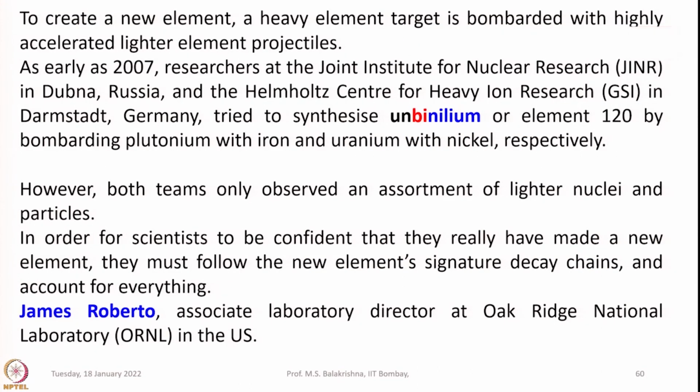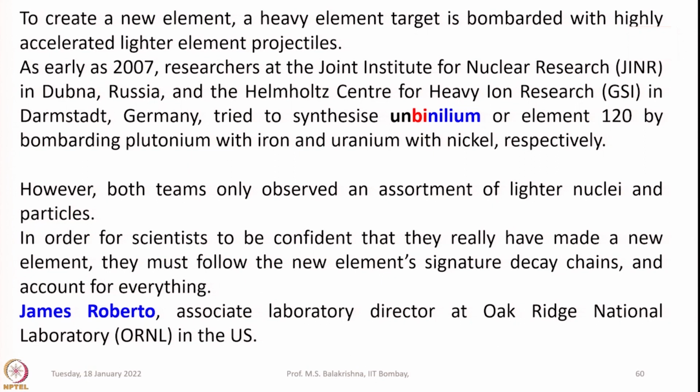You may be interested to know how the post-uranium elements were generated. So, to create a new element, a heavy element target is bombarded with highly accelerated lighter element projectiles.